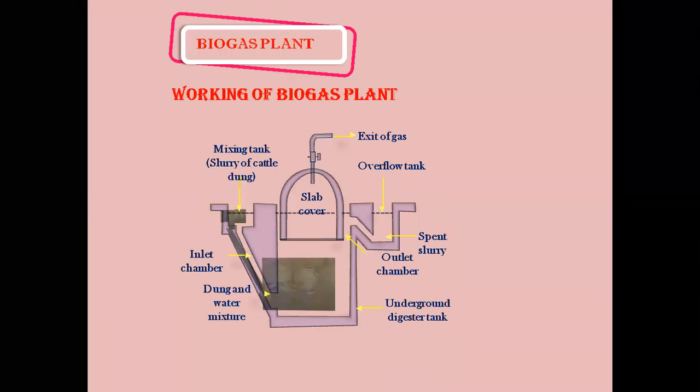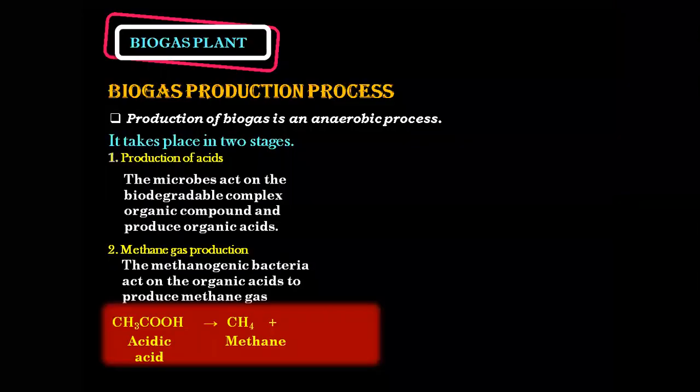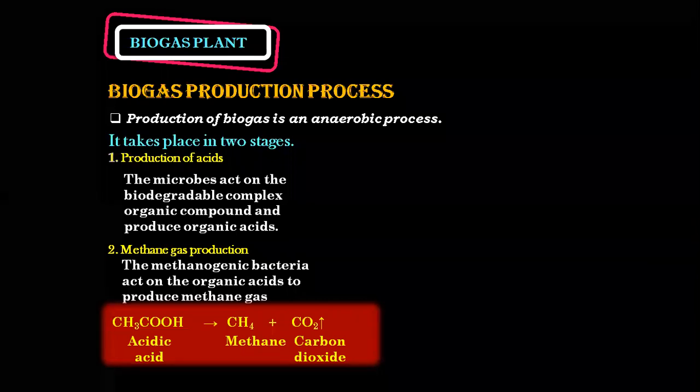If everybody understood the reaction: in the first step, there is production of acid. The acid which is produced here is acetic acid, CH3COOH. Then it gives us methane and carbon dioxide.